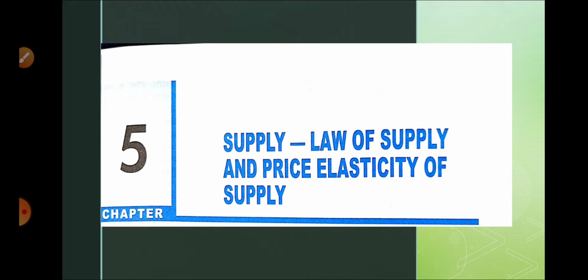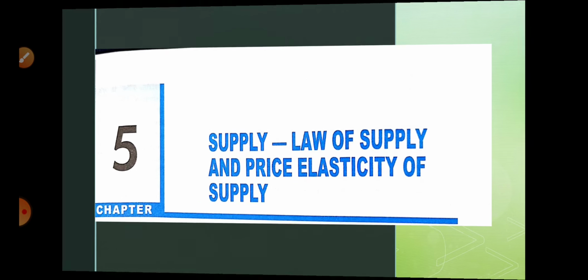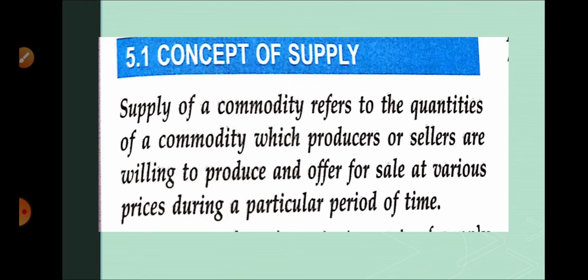Now we shall start chapter number 5. So students, supply is a new concept to you. So if you understand supply from the starting, then you may understand the equilibrium of microeconomics. So let us start the concept of supply. What is supply? Supply of a commodity refers to the quantities of a commodity which a producer or seller is willing to produce and offer to sell at various prices during a particular period of time.